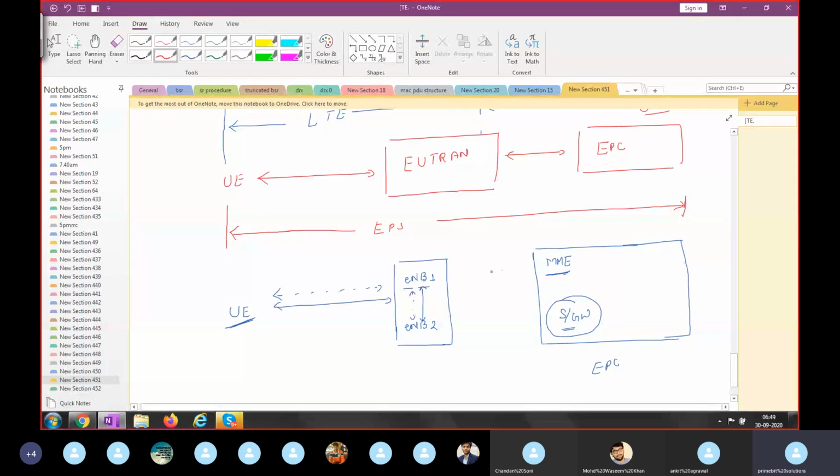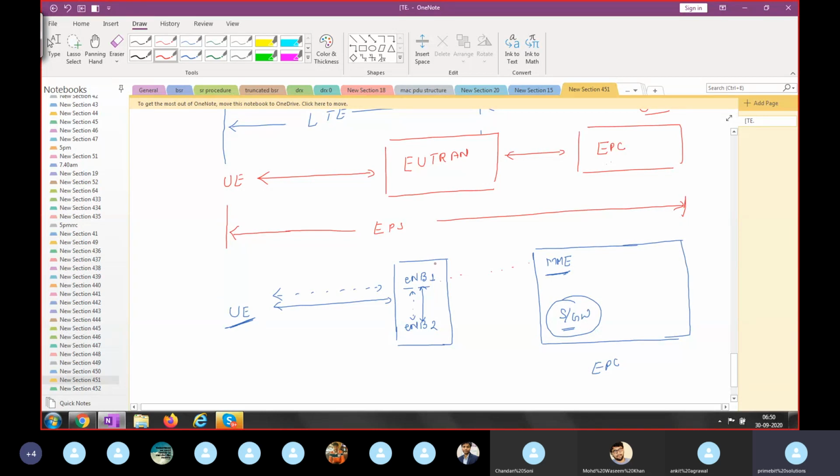Means MME will send the paging message, paging is the layer 3 signaling, to the eNode B. Then eNode B sends the paging message to the UE, so that UE can understand, okay, there is some incoming call or data. So like that, we'll see there are so many signaling procedures, but MME will handle only the signaling procedure, and most important is your registration.